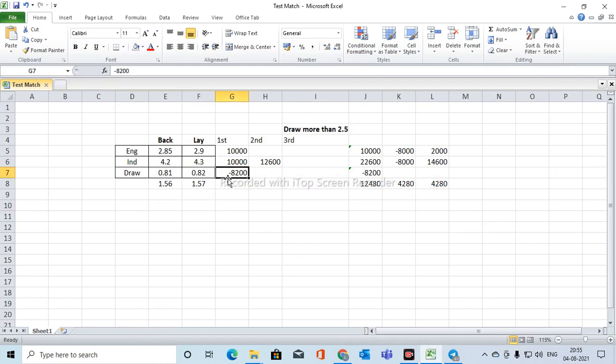Lay on draw at 82 paisa with 10,000 rupees. That will be 8,200 minus on draw, plus 10,000 on India and England. This is the first entry. The second entry: you need to back India at 4.2 odds with 3,000 rupees. If you back India with 3,000 rupees, the profit on India will be about 22,600, England will be 10,000 and draw will be minus 8,200 as of now.